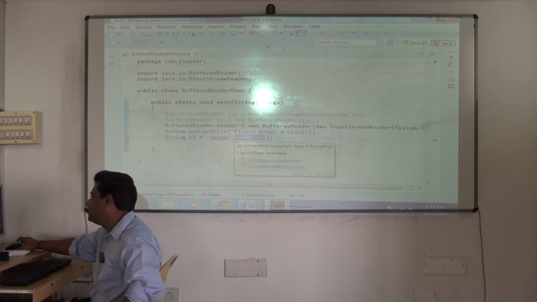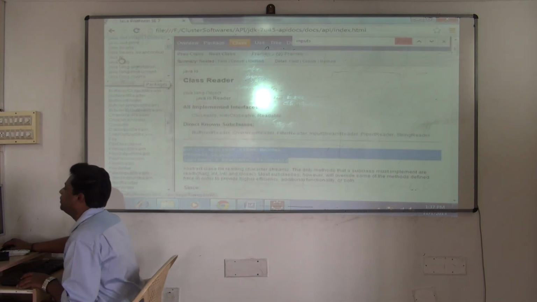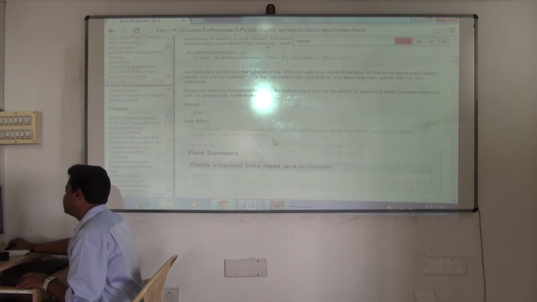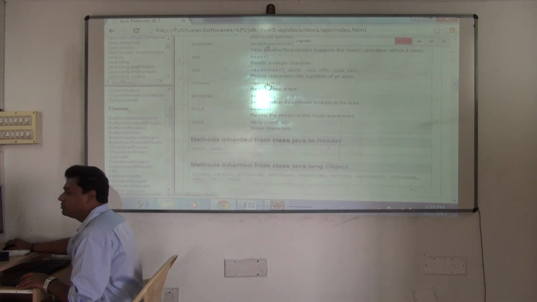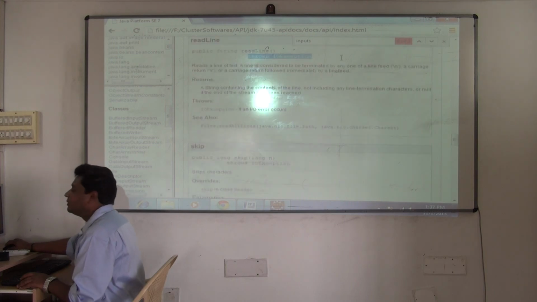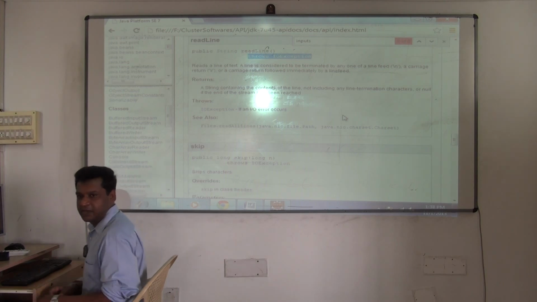Understood? If you want, you can go to Google also. Or in this one also you can see. Java.io, PrintWriter... sorry, which one? BufferedReader. Click. So we are in readLine. This is the method we are using. Return type is string. Reads a line of text. Click. What does it throw? IO exception. Understanding how to use the library? Understood? It throws IO exception.